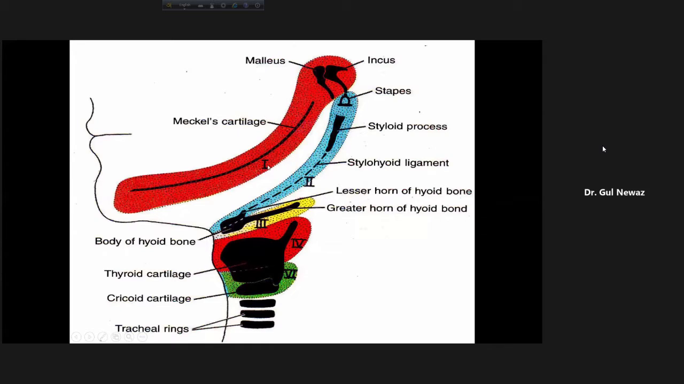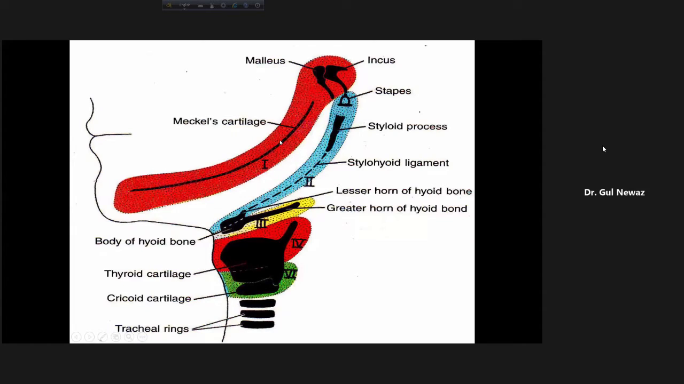Look here, this is a schematic representation of the arches: first arch, second arch, third arch, fourth arch, fifth arch, sixth arch, and the fifth is not there. So how many pharyngeal arches? 1, 2, 3, 4, and 6. Different colors: red, blue, yellow, red again, and green. This picture has been taken from Langman.